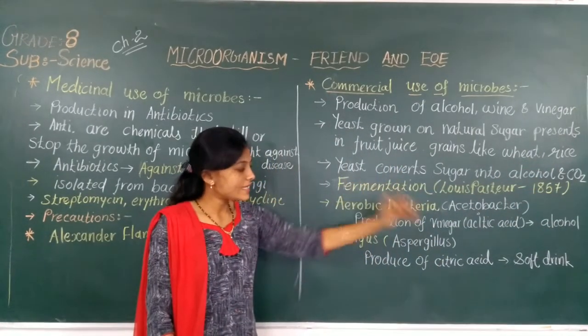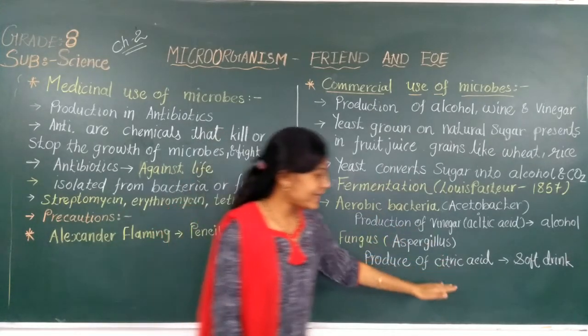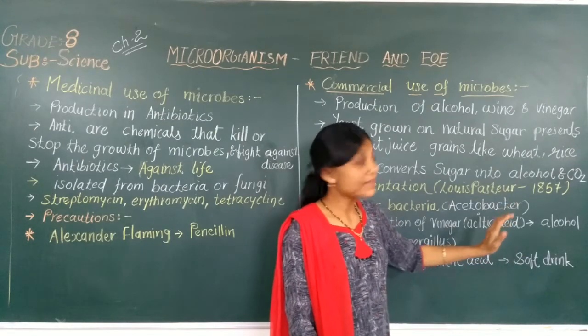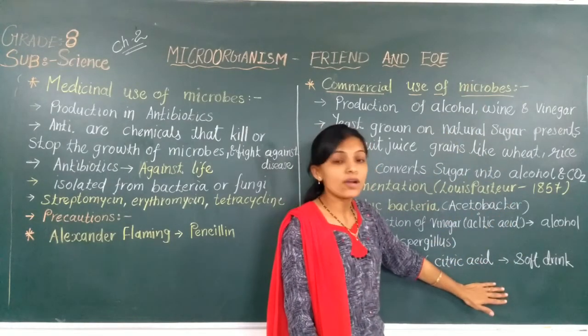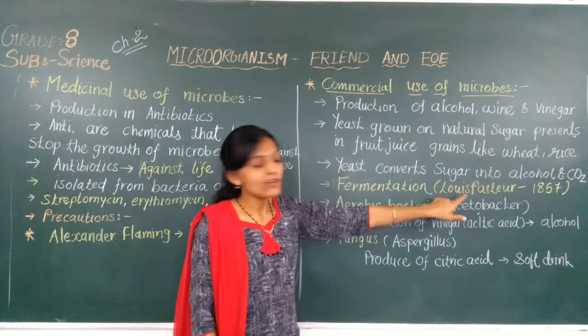Another fungus, that is Aspergillus fungus, is used in the production of citric acid. Citric acid is used in soft drink industries. Now, these are the commercial uses of microbes. Remember the name of that scientist?